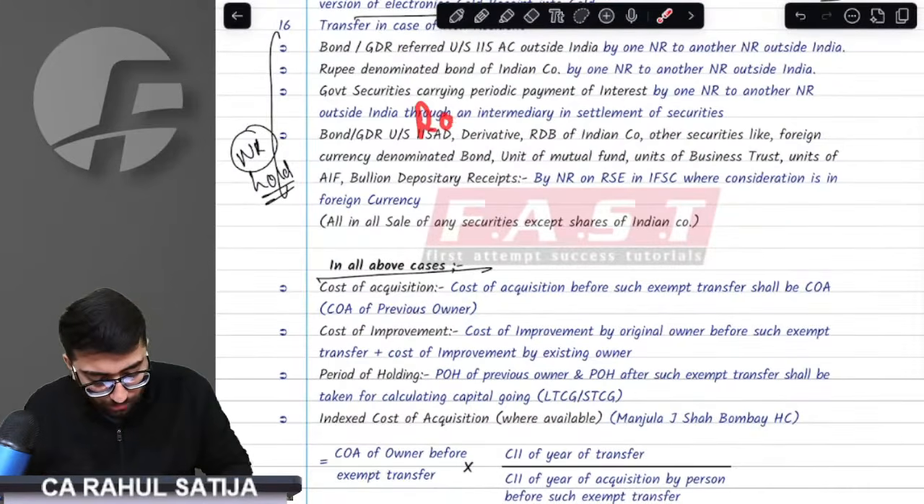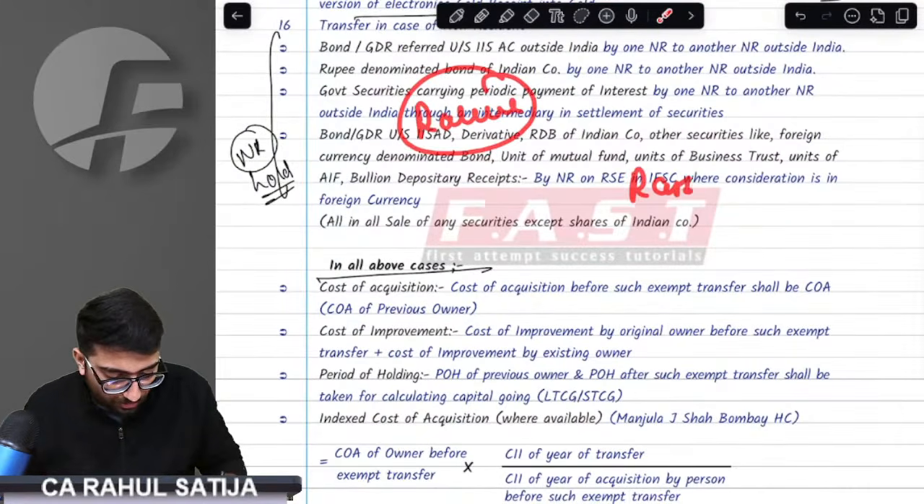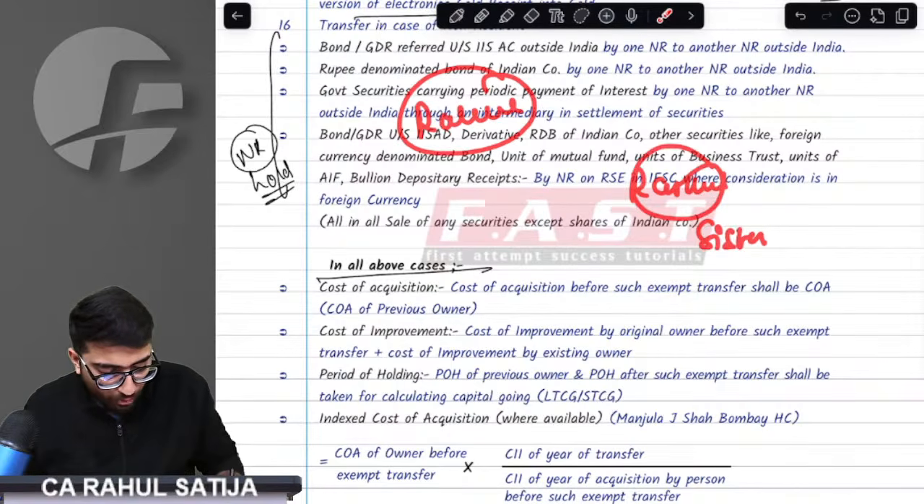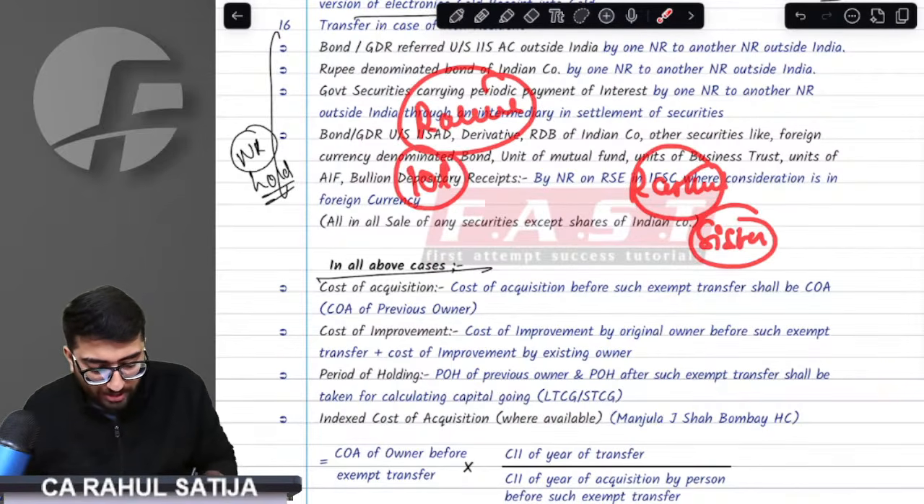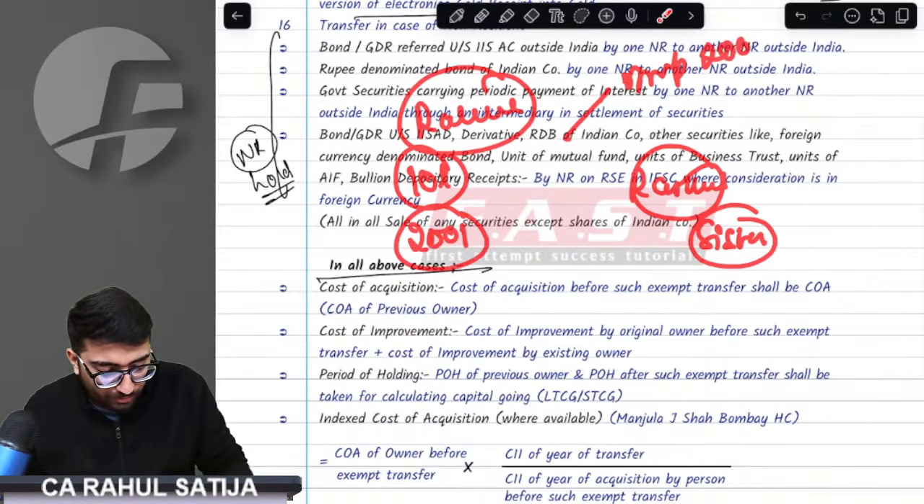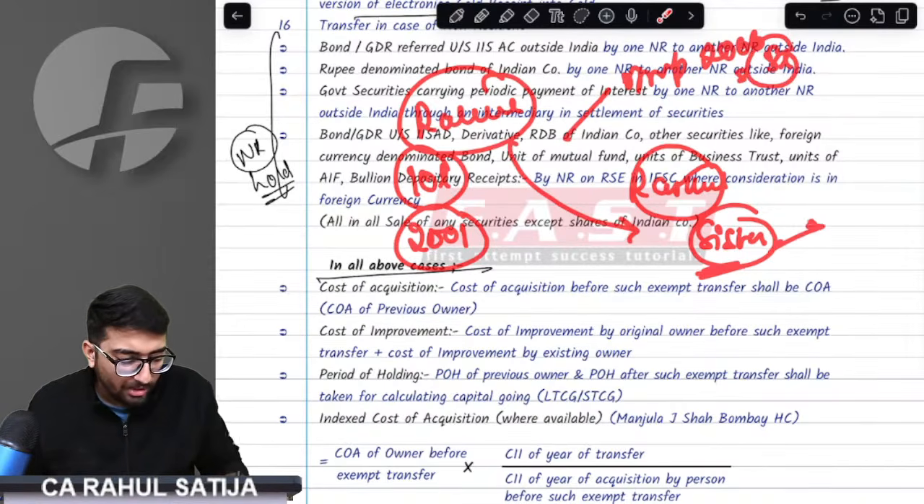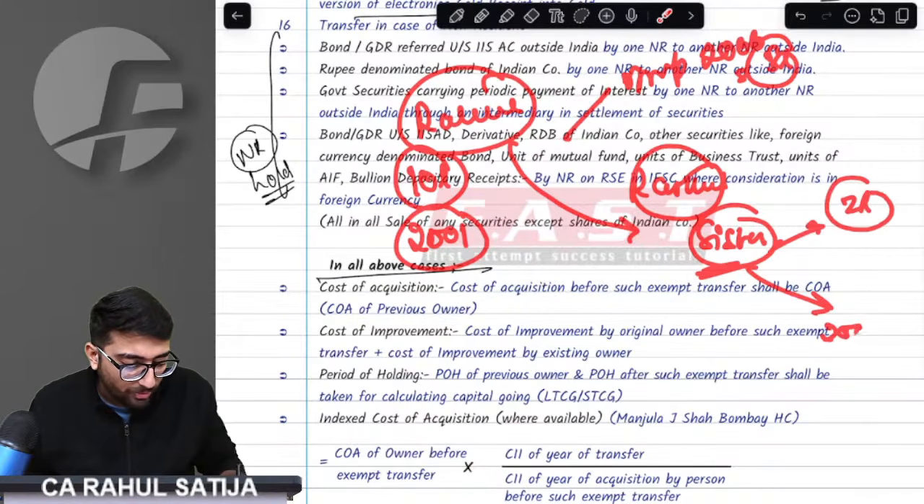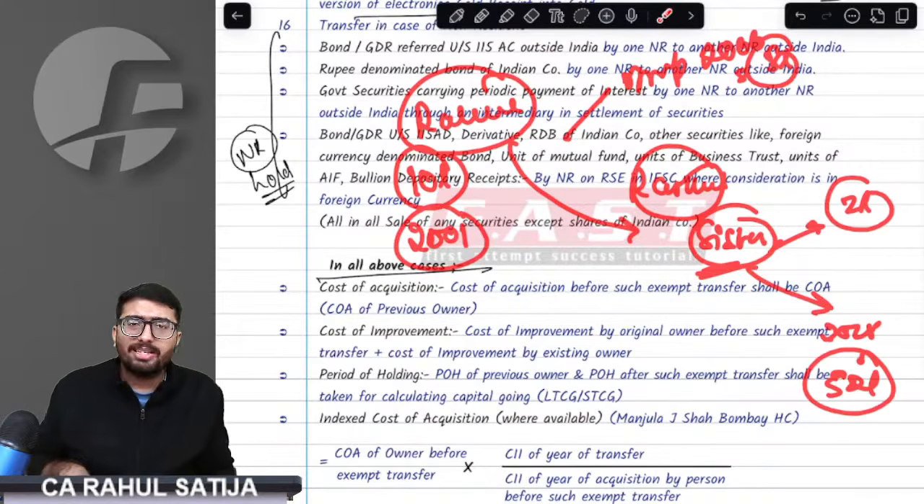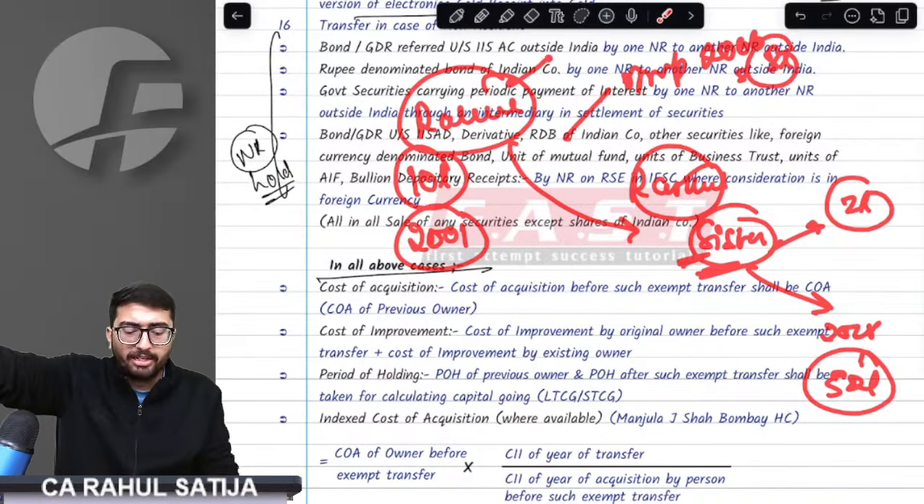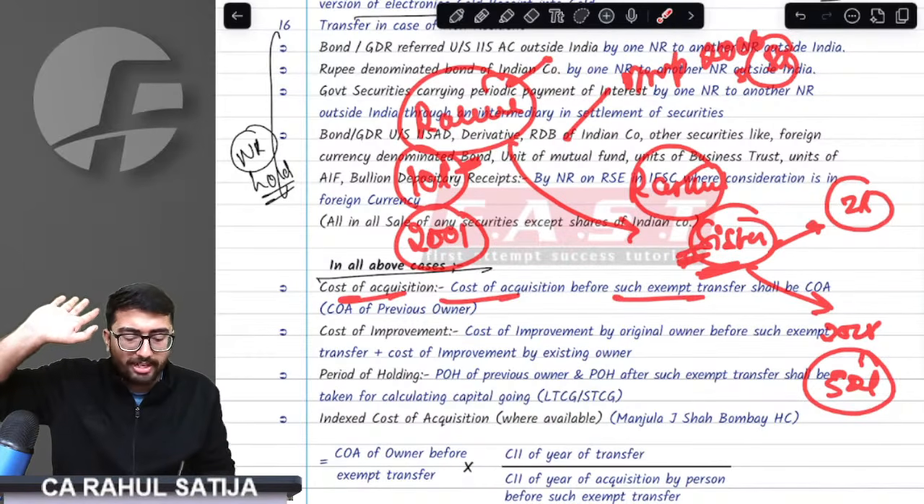For example, this is Rahul and this is Rahul's sister. The provision says, if I acquired a house for 10 lakh rupees in 2001, did an improvement in 2006 for 5 lakh rupees, and gifted this house to my sister, and she did an improvement of 2 lakh rupees and sold this house in 2025 for 50 lakh rupees, what will be the cost of acquisition for my sister? The provision says whatever the cost of acquisition of the previous owner is, that shall be taken. That means whatever my cost of acquisition is, that shall be taken by the sister.